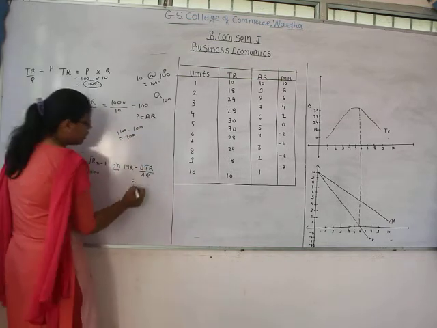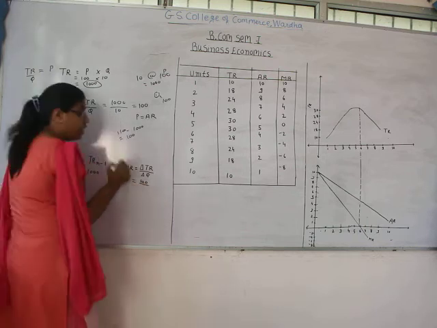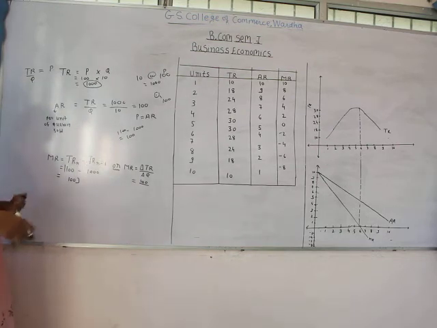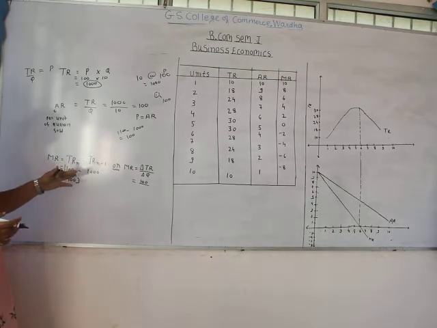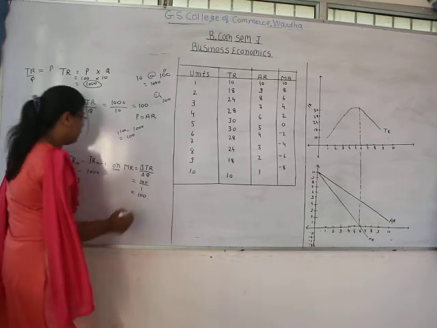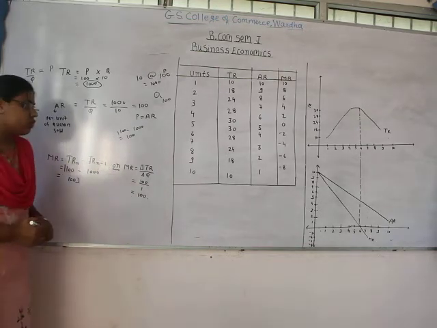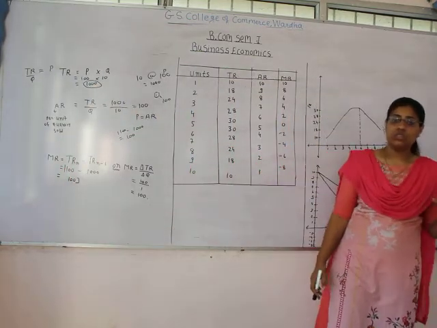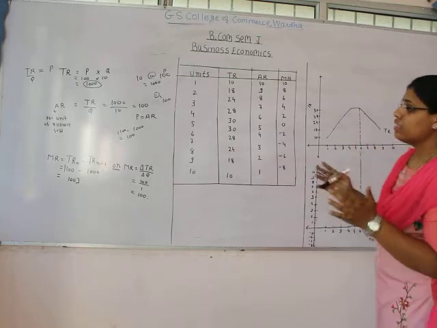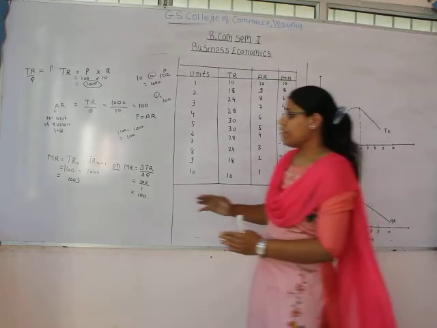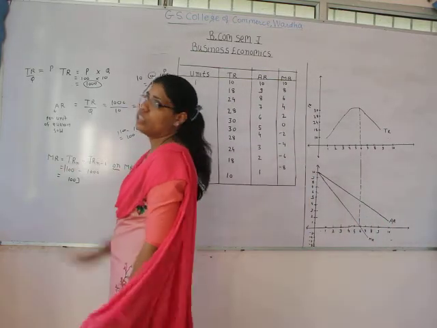Okay, so change in total revenue is 100 rupees, and earlier we were selling 10 quantities and now we are selling 11 quantities. So now when we are selling 11 quantities, change in quantity would be 1, so marginal revenue would be 100. So this way marginal revenue can be calculated, and the marginal revenue is the extra revenue generated by selling an additional unit of commodity.